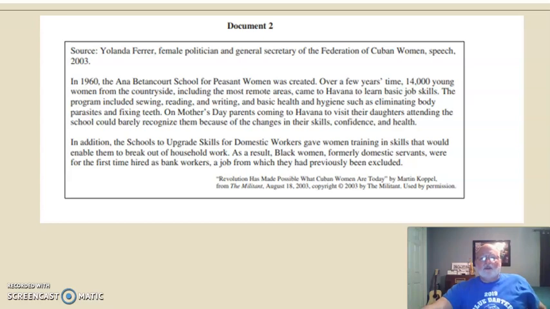Okay, now that you read it, what this is basically saying is that after the revolution, the revolution happened in 1959, the next year, 1960, all this happened to change women's lives. And I think most people would probably think that this made women's lives better. Okay, so anyway, down here at the bottom, I'm going to put what my first impressions would be. Because remember, that's what you're doing. You got to do this entire DBQ in 45 minutes. So my students will already be programmed. I'll tell you to have a paper numbered 1 through 5 the day before the exam.